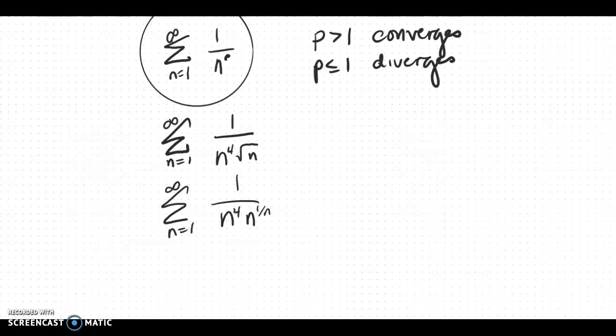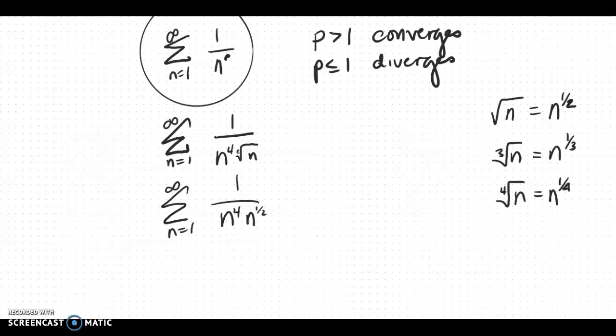When you have a square root, this index here is 2, and that becomes your denominator when you write a fractional exponent. So a radical that looks like this is the same as writing n to the 1 over 2 power. If you had the third root of n, you would say n to the 1/3 power. The fourth root would look like this. So we have to make sure we remember our fractional exponent notation.